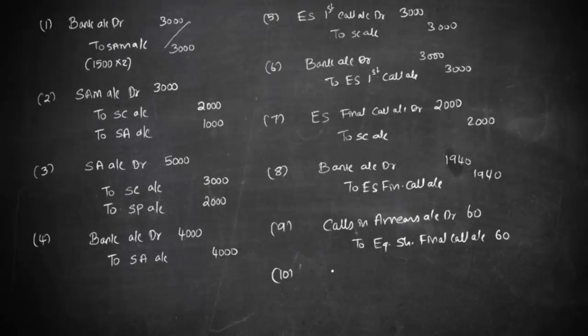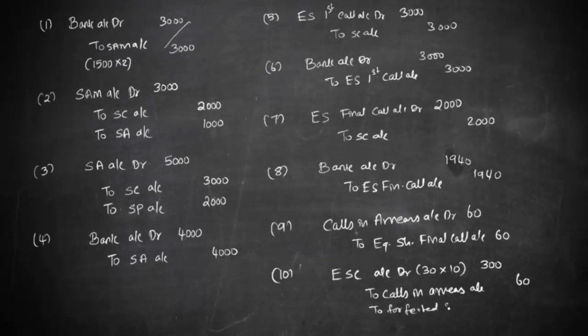So the entry is going to be equity share capital account debit with respect to those 30 shares which are being forfeited, that is 300. Now this calls in arrears debit will not come back, so we'll cancel that, to calls in arrears account 60, and what they have already paid is 240, so that will go to forfeited shares account, 240.